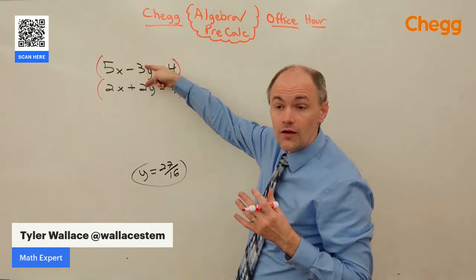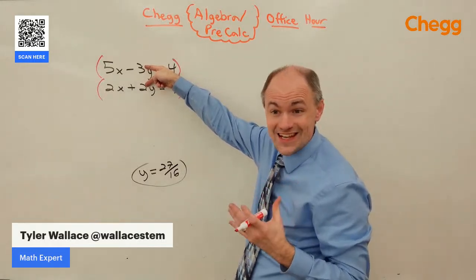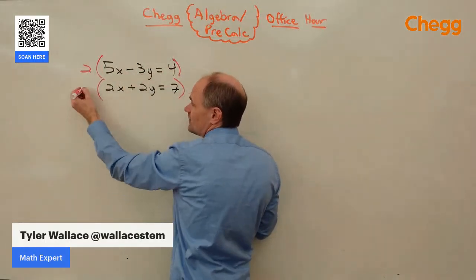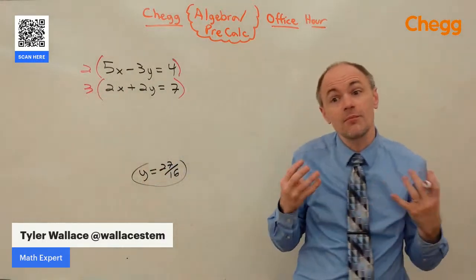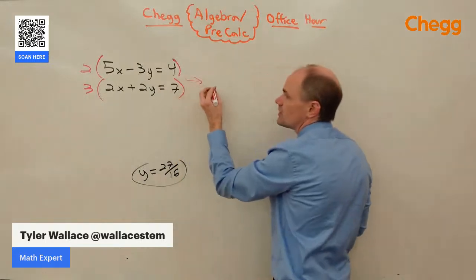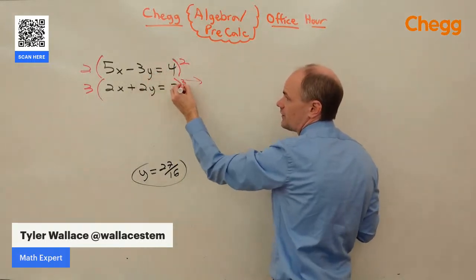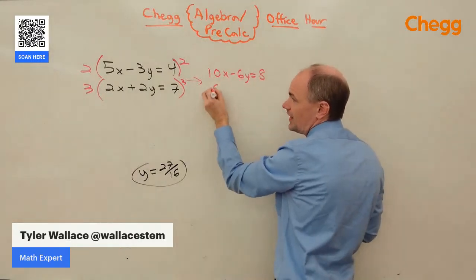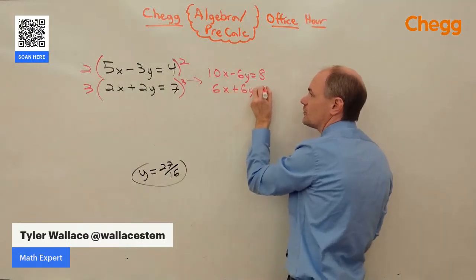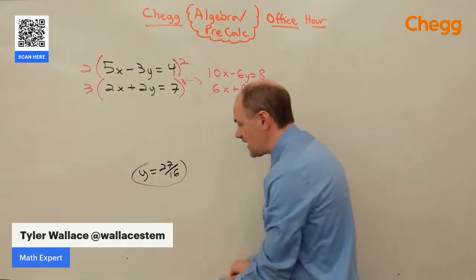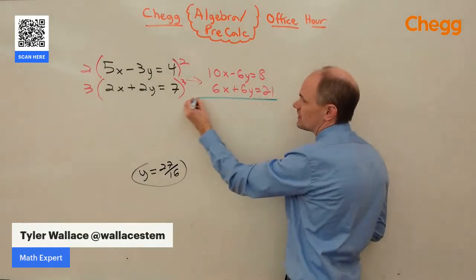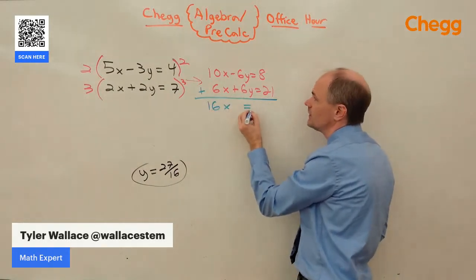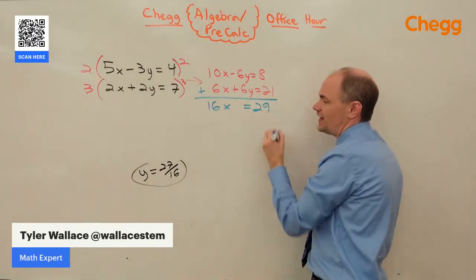2 and 3 both have a multiple that's 6. The least common multiple is 6. So we're going to multiply the negative 3 by 2, which gives us negative 6, and the 2 by 3, which gives us a positive 6. So now, when I distribute the 2 through and the 3 through, the equations become 10x minus 6y equals 8, and 6x plus 6y equals 21. This is really nice because I can add these equations together, and the y's will eliminate in the addition step, giving us 16x equals 21 plus 8, which is 29.